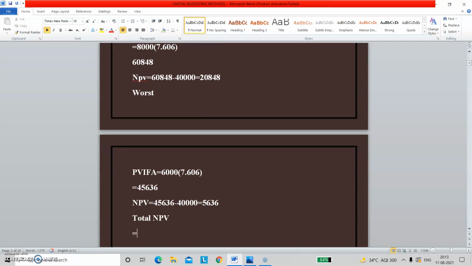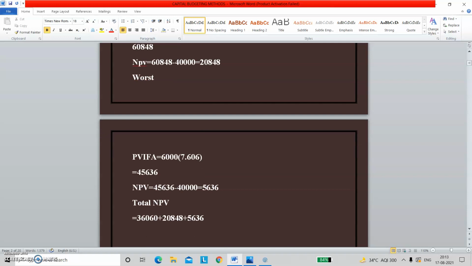So the total NPV will be 36060 plus 20848 plus 5636. The total will be 62544. I have done nothing but, of the three NPVs, aggregatively I have found out the total NPV.